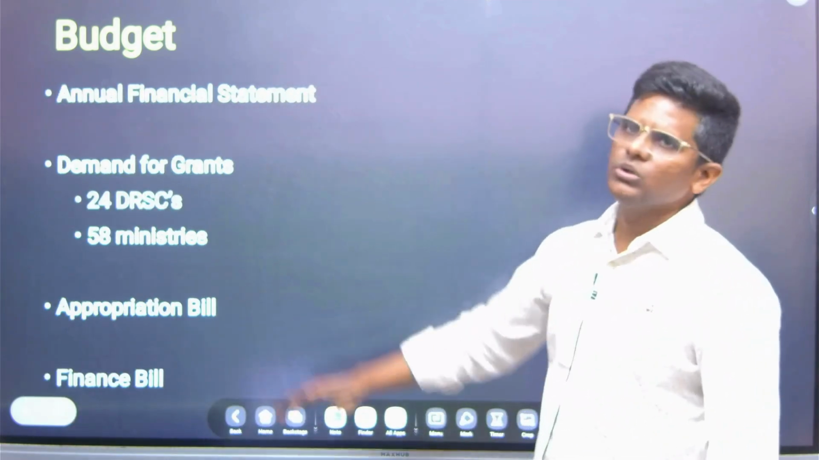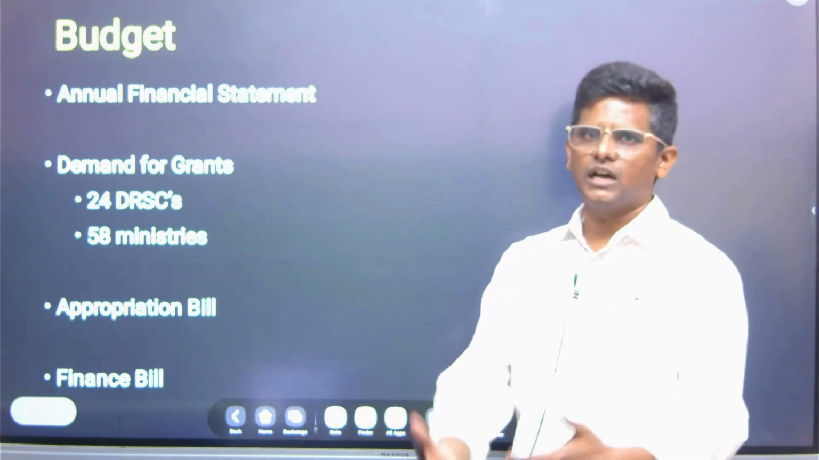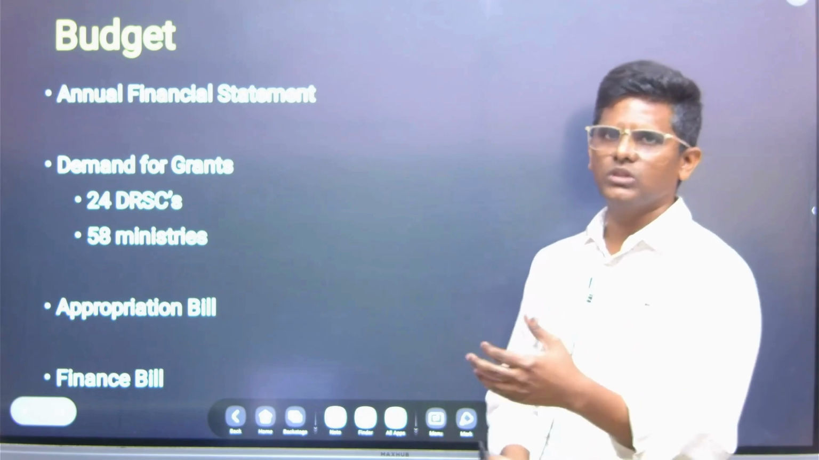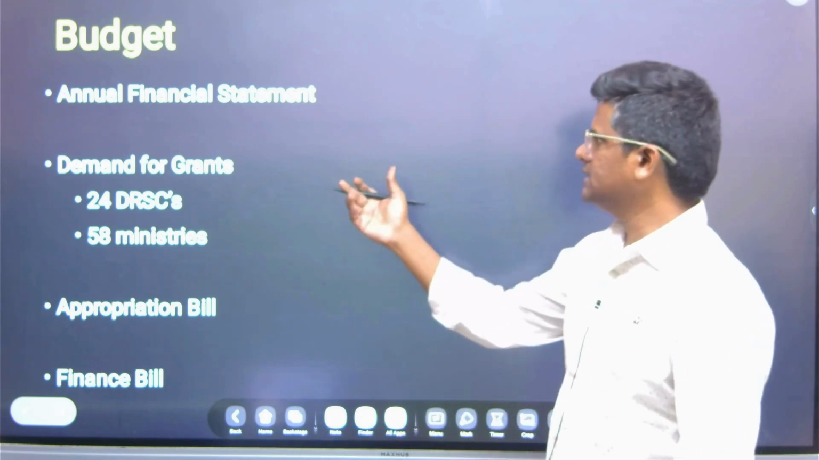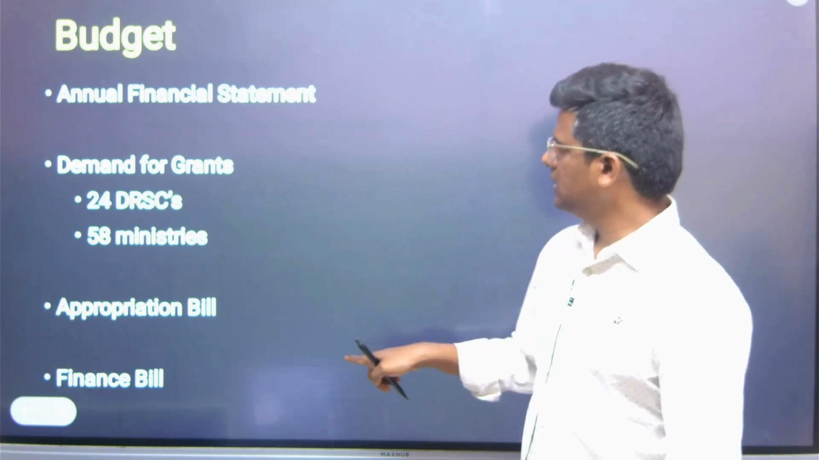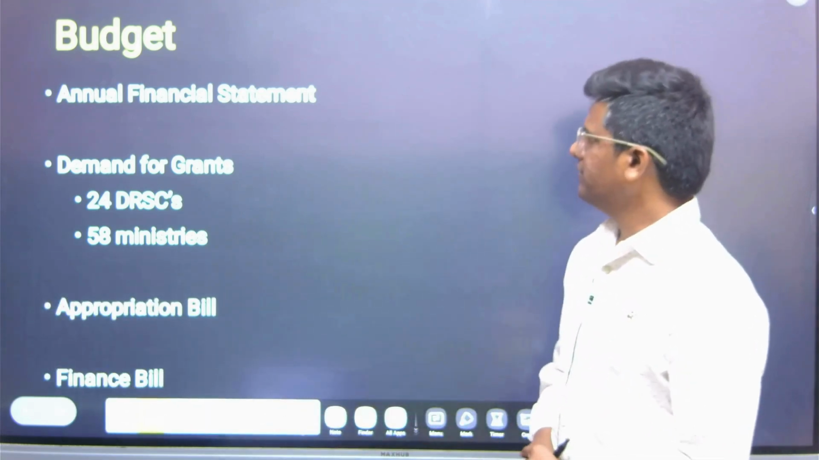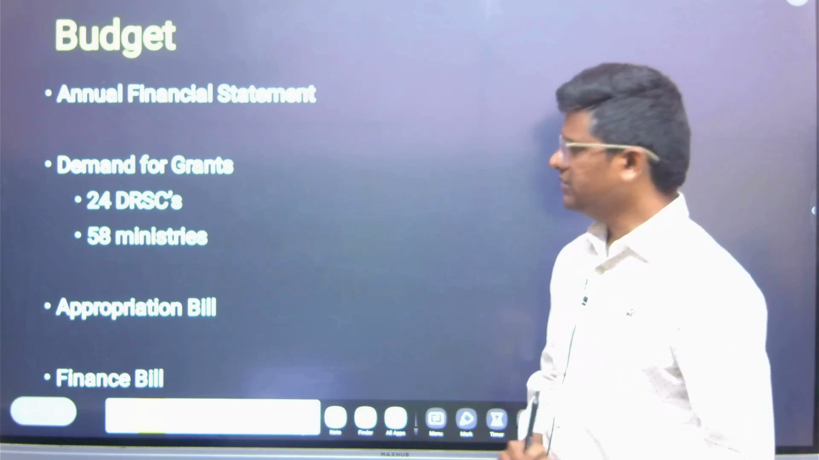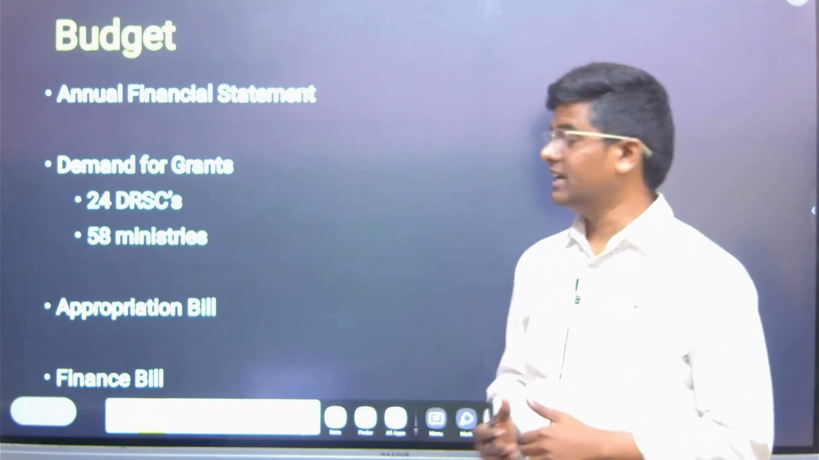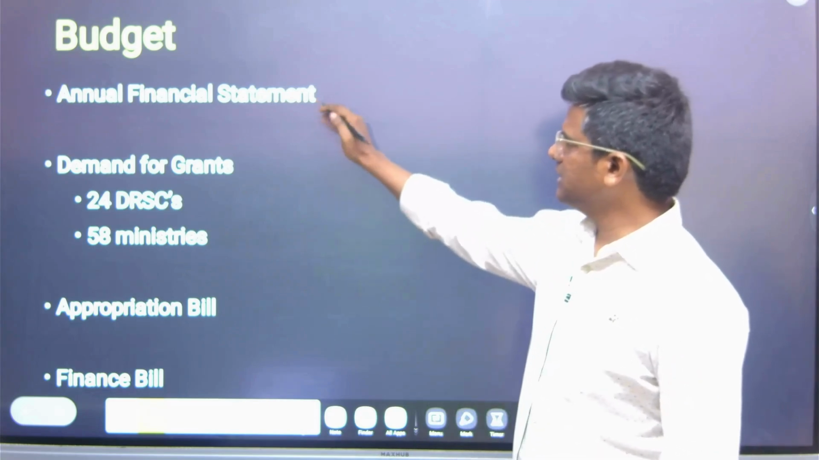Now the procedure of introduction of the budget, how it is implemented, and how the approvals are taken in the Parliament. Let us see. First, the annual financial statement is introduced in the Parliament by the Finance Minister with the signature red suitcase. So the annual financial statement is introduced.